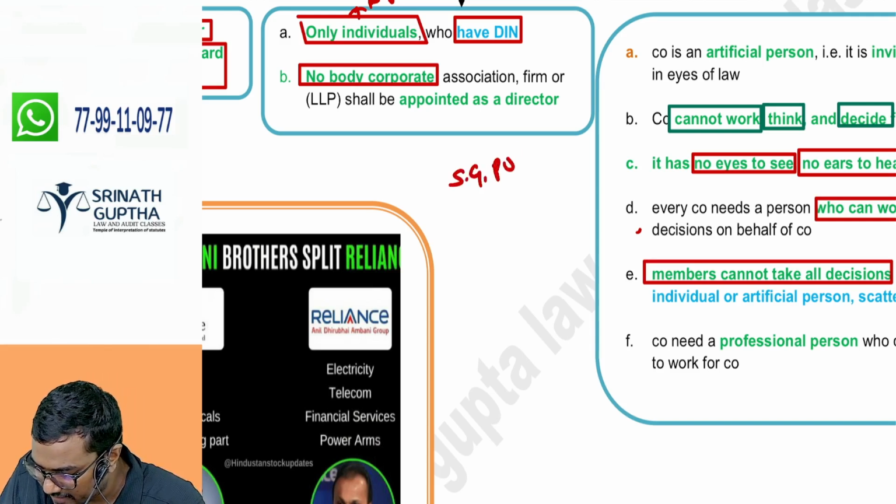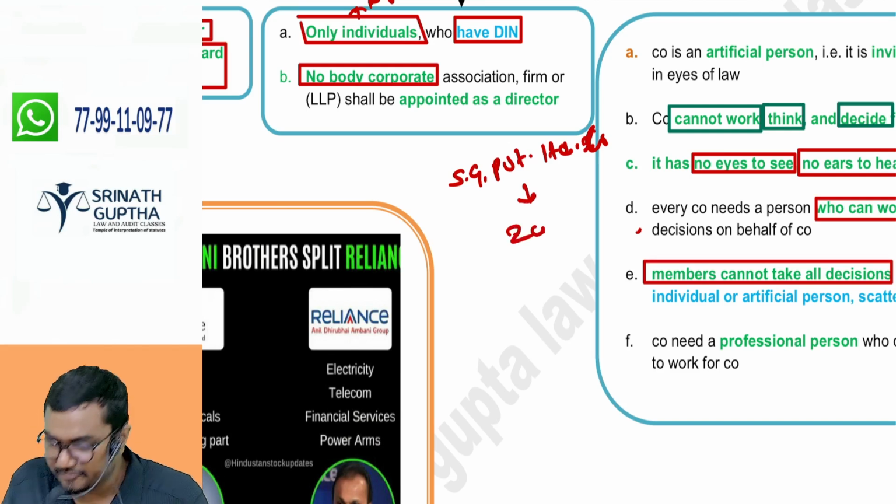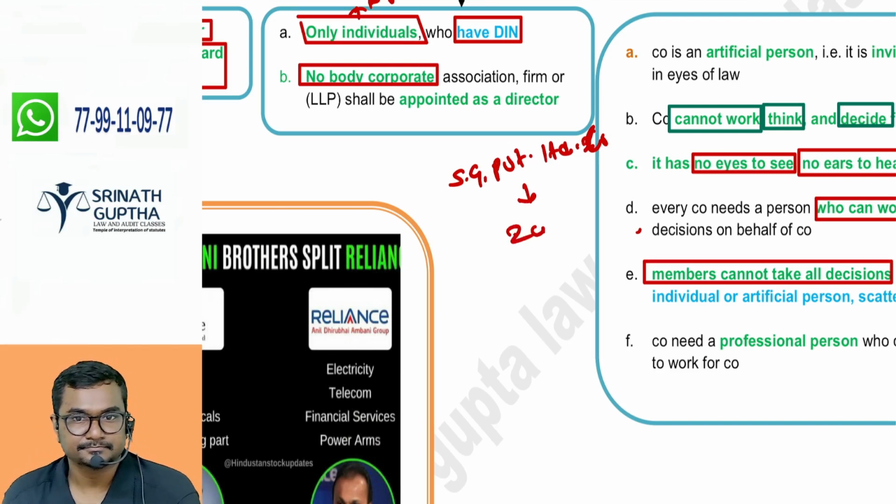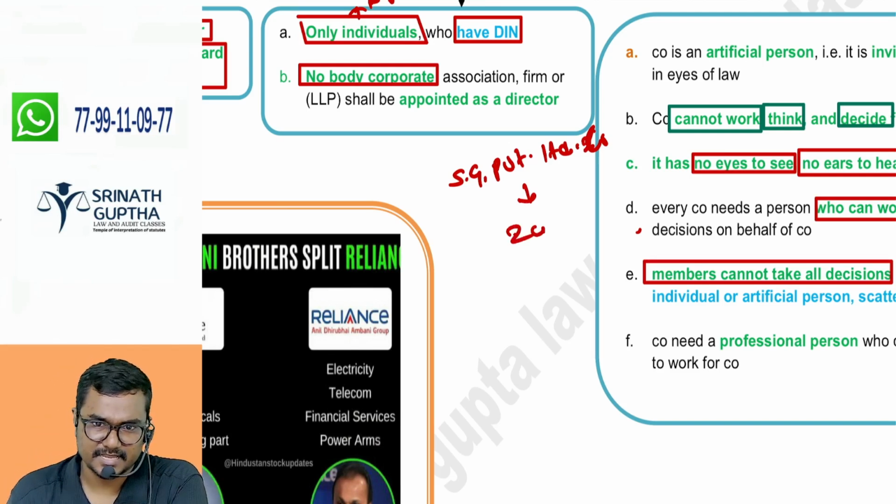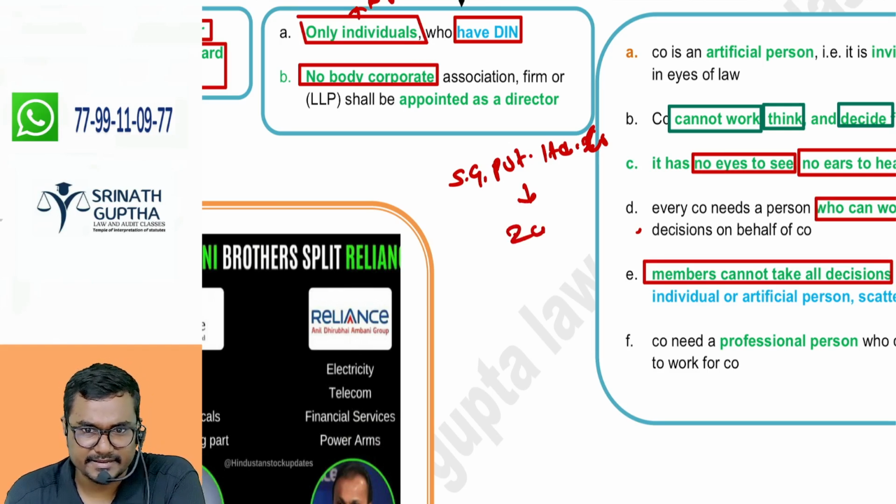SG Private Limited company has 20 shareholders. All are my friends only. SG and my friends, can we meet? Yes. Can we take decisions? Yes, because 20 people, common mindset.